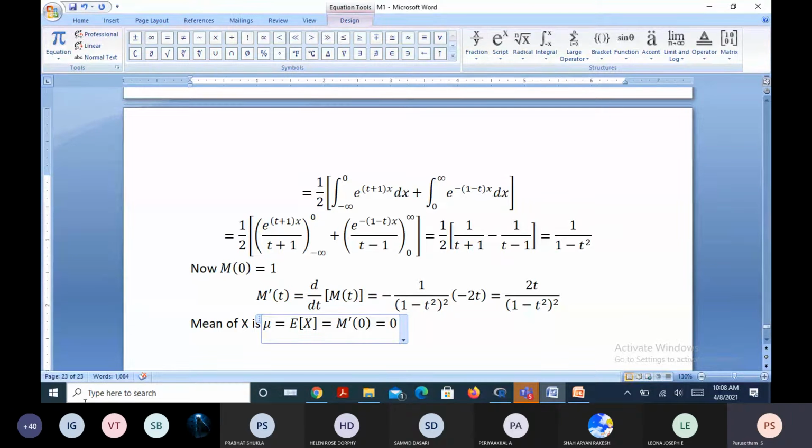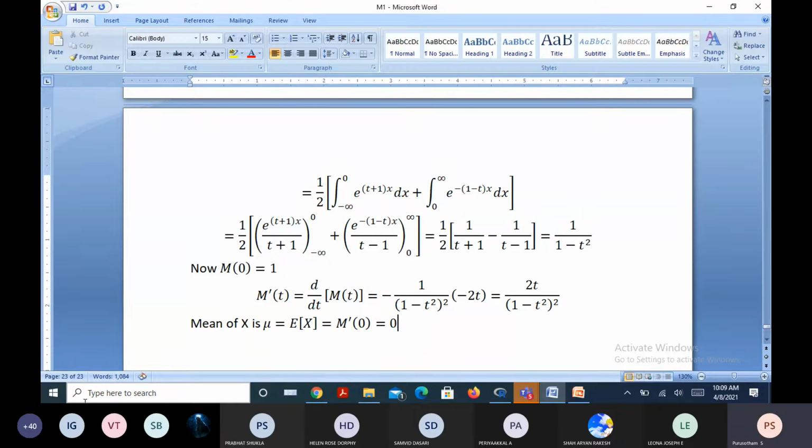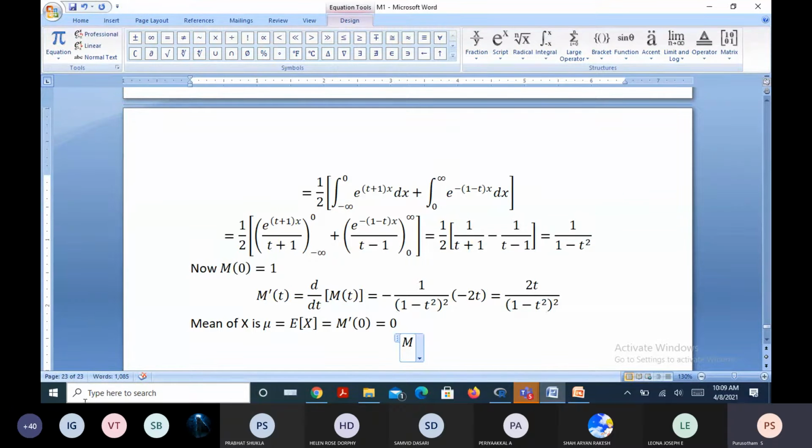Then what is the second moment mu2, the expectation of x square, that is M double dash 0. Can you find out the second derivative of this M of t? Yes, sir. So now give me what is M double dash t? The simplified expression, you tell me.